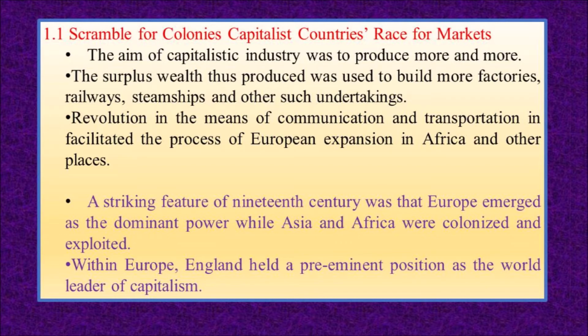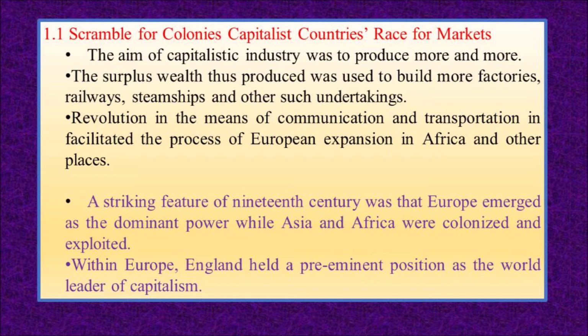Moreover, the development in the field of communication and transportation in the latter half of the 19th century facilitated the European expansion in Africa and other places. One striking feature is that Europe emerged as a dominating power and Asia and Africa were colonized and exploited.